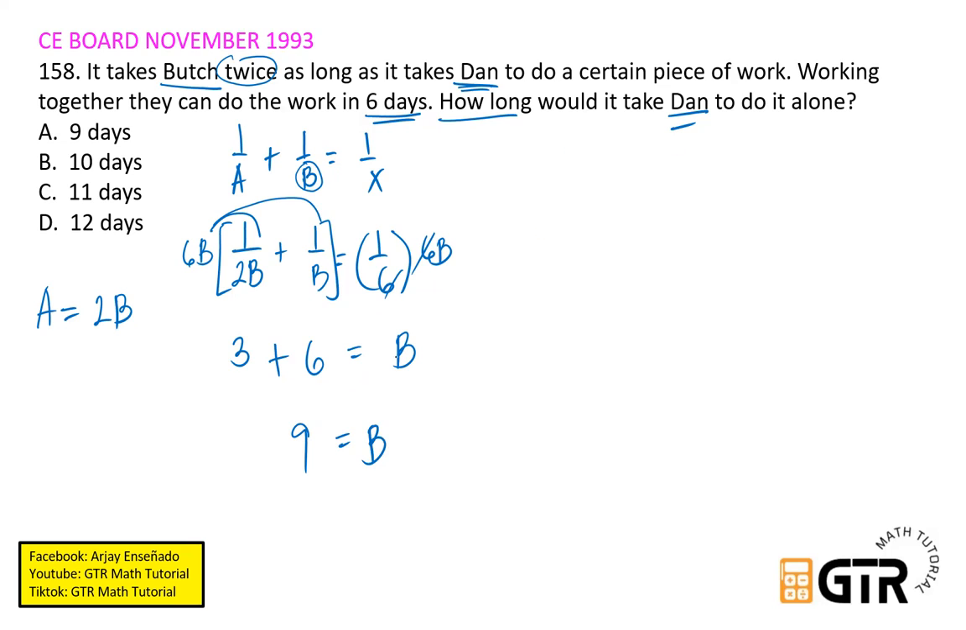Ang rate ni Dan ay 9 days. So magiging rate naman ni Butch ay magiging times 2 lang ito. So magiging 18 kung ang hinahanap ay si Butch. Pero tingnan mabuti, ang tinatanong natin ay si Dan. Okay, so next number 159.